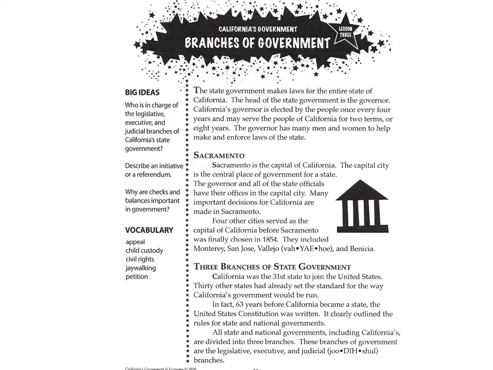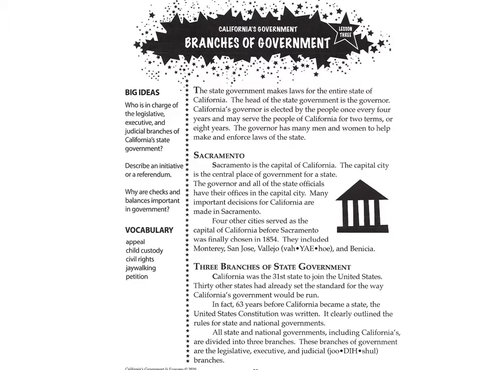Vocabulary. Appeal. Child custody. Civil rights. Jaywalking. Petition. The state government makes laws for the entire state of California. The head of the state government is the governor. California's governor is elected by the people once every 4 years and may serve the people of California for 2 terms or 8 years. The governor has many men and women to help make and enforce laws of the state.